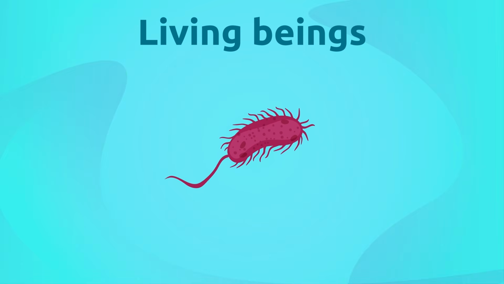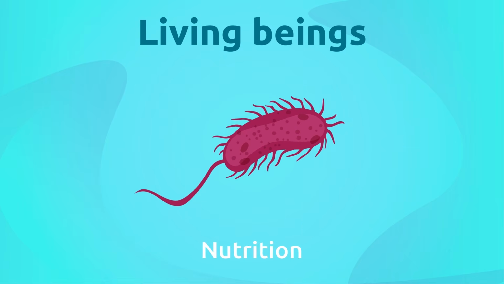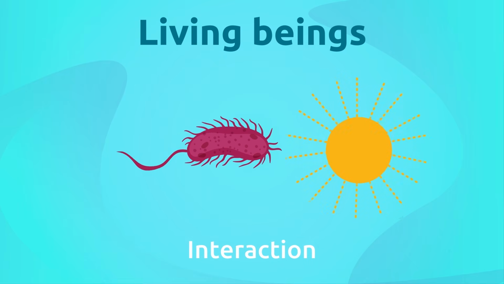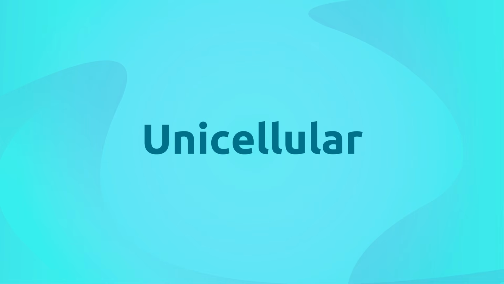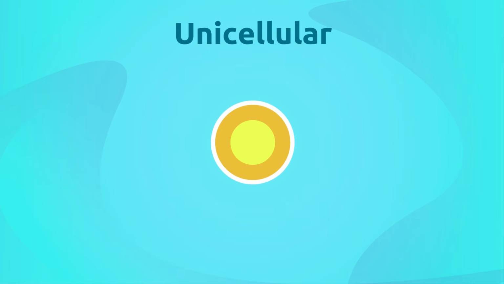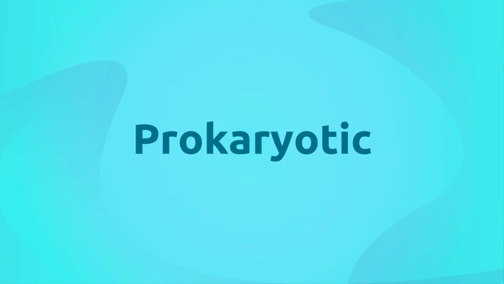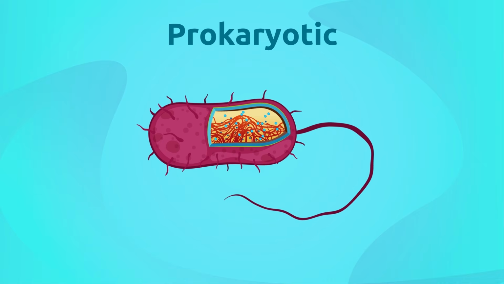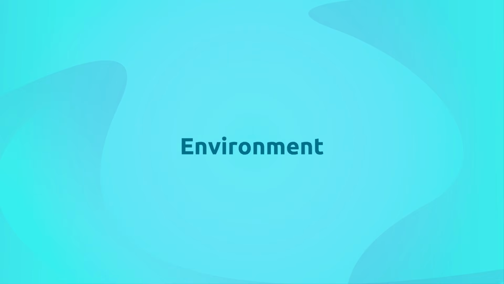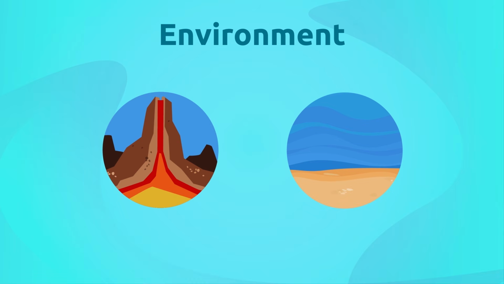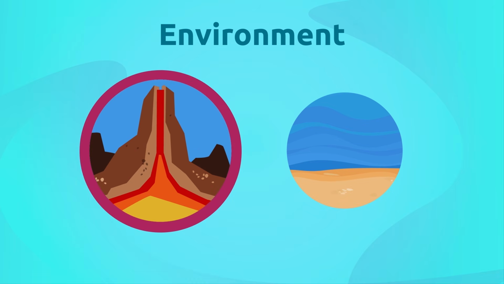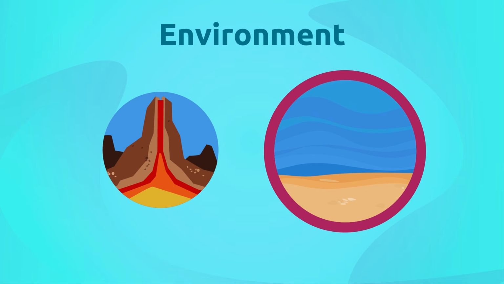This means they carry out the vital functions of nutrition, interaction, and reproduction. They are unicellular organisms. This means they are made up of one single cell. They are prokaryotic cells, meaning they don't have a nucleus. Bacteria can live in any environment on the Earth, regardless of how extreme its conditions may be. They can live in volcanoes, for example, or in the depths of the oceans.